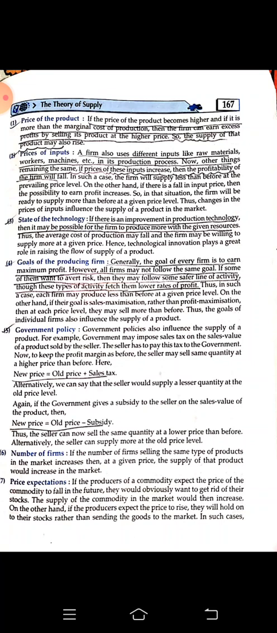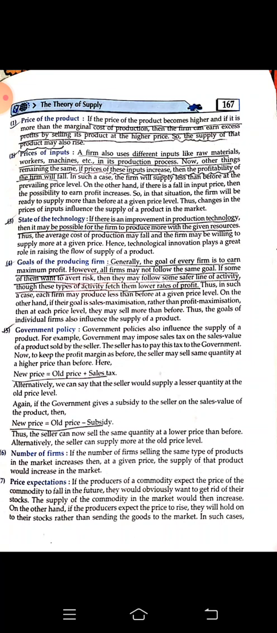We will find just the opposite effect if the government is giving subsidy. Suppose the price of the product is 100 rupees and the government is giving subsidy, means discount, and selling the product at a lower price. That means we'll find that this new price is liked by the people and they are earning more. People are demanding more of that product. Number of farms. If the number of farms selling the same type of products in the market increases, then at the given price the supply of that product would increase in the market.